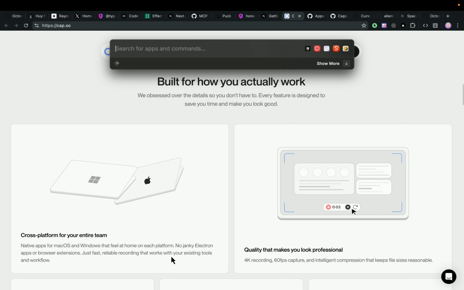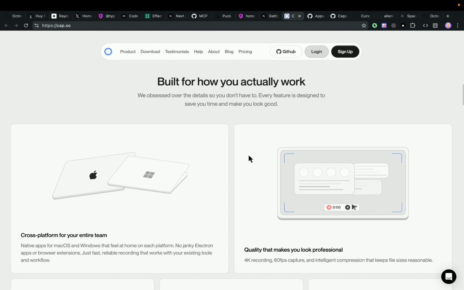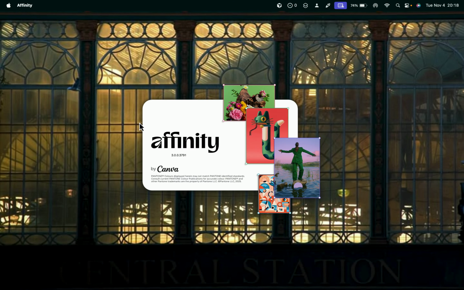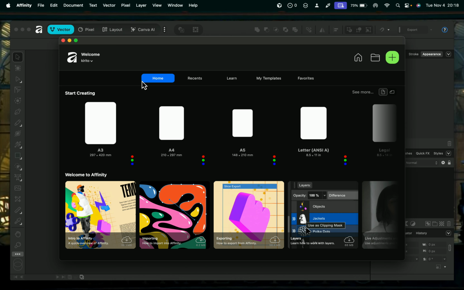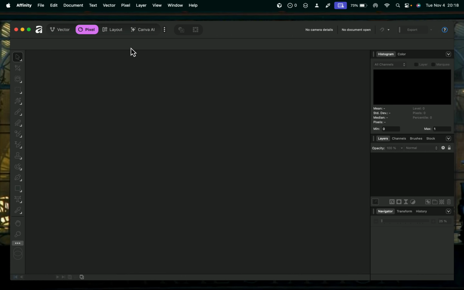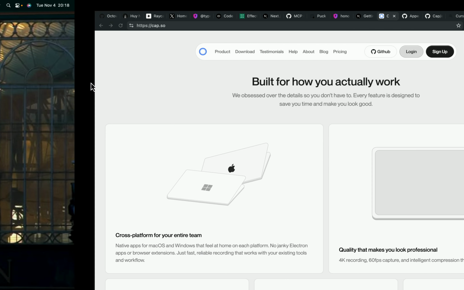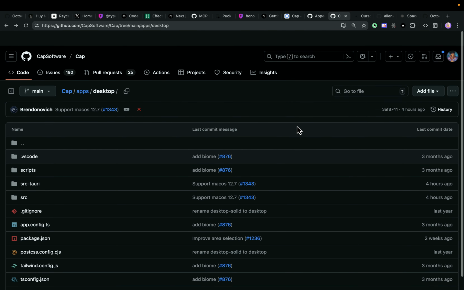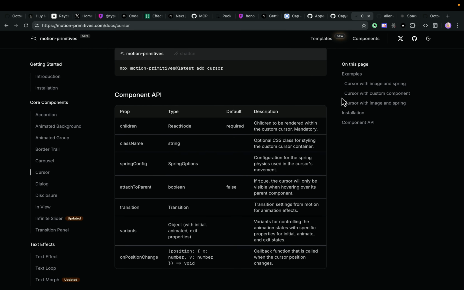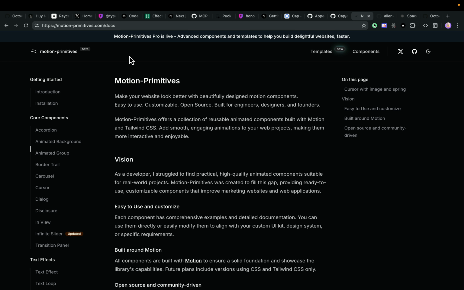And another one that I use a lot is Affinity. Affinity is also free now, so you can just use it all the time. And I feel that you should actually use it all the time as well. It's like an editor, your content creator style. So you can just use it to generate thumbnails and posters and stuff like that. Really good.